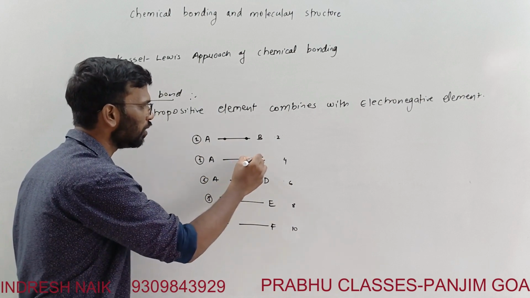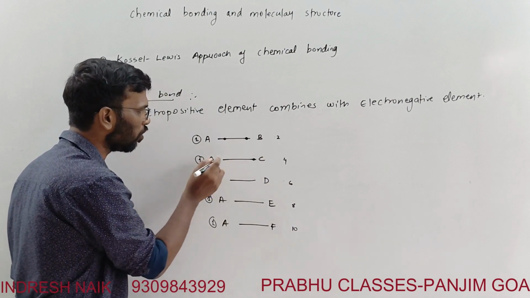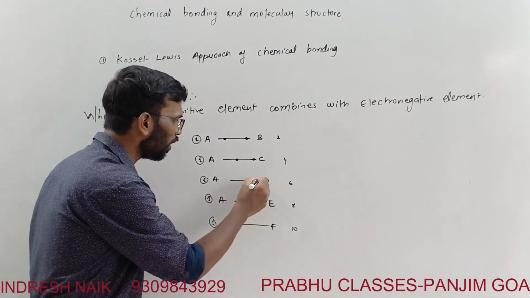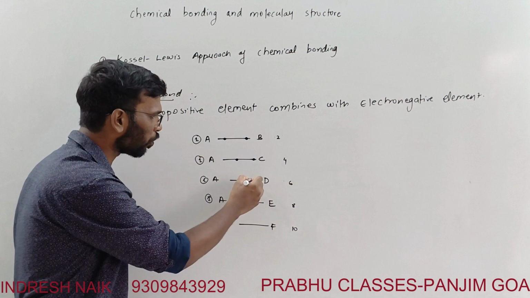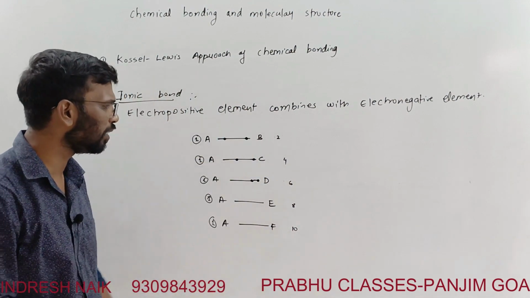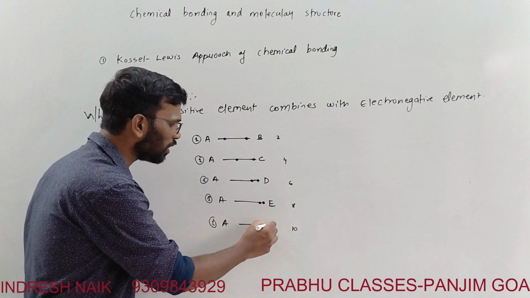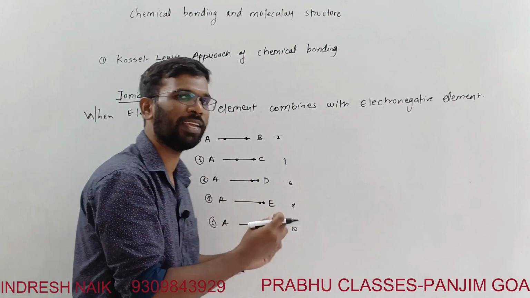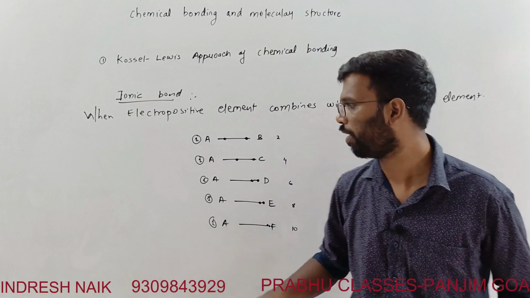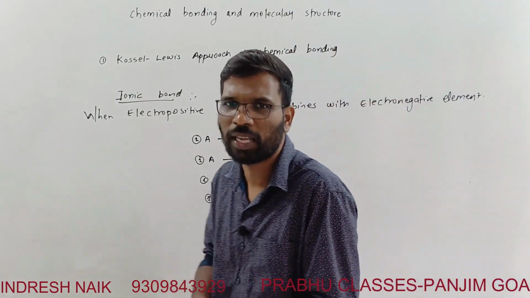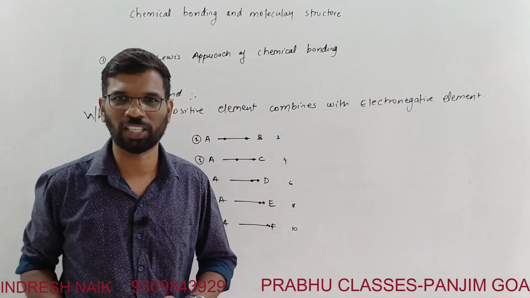The electron of A will go slightly more towards that atom. As we go down, the electronegativity difference keeps increasing, and the time comes when it is so high that the sharing electron is almost on the side of the other atom. It is no more sharing, it is a complete transfer of the electron.